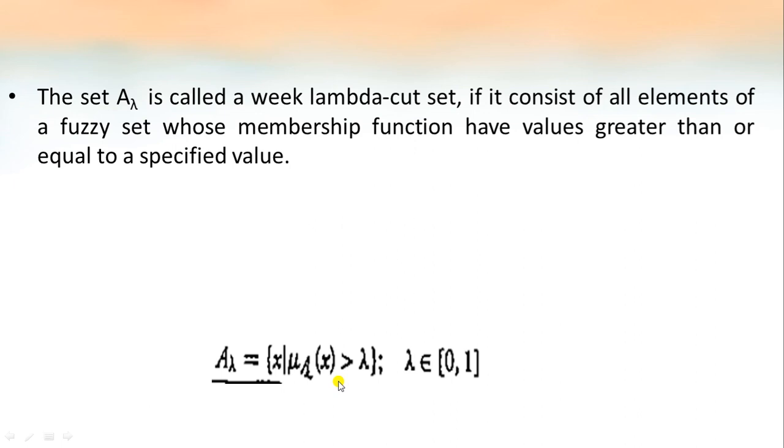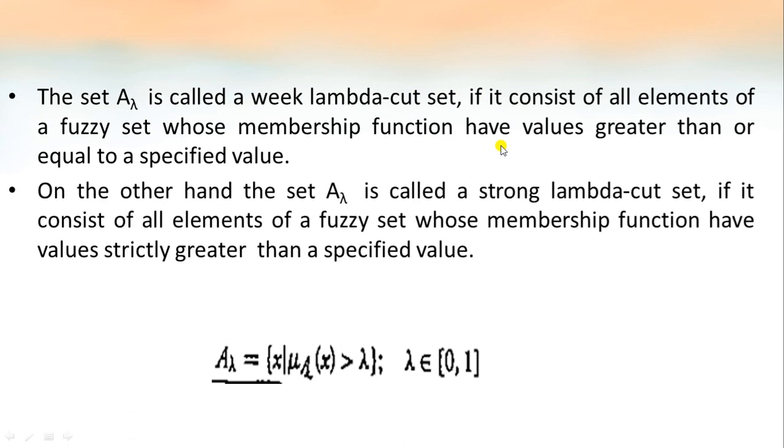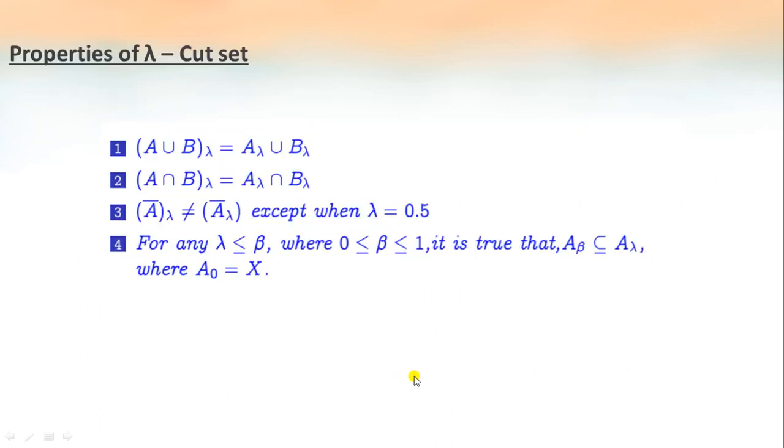So the set A lambda is called a weak lambda cut set if it consists of all elements of a fuzzy set whose membership function has values greater than or equal to a specified value. On the other hand, it is called a strong lambda cut set if it consists of all elements of a fuzzy set whose membership function has values strictly greater than a specified value. And the strong lambda cut set is given by A lambda equal to the set of X such that mu A of X is greater than lambda, where lambda is between 0 and 1.